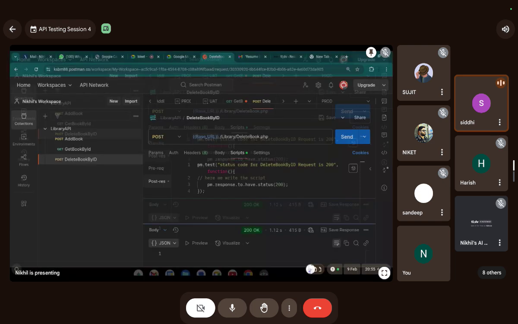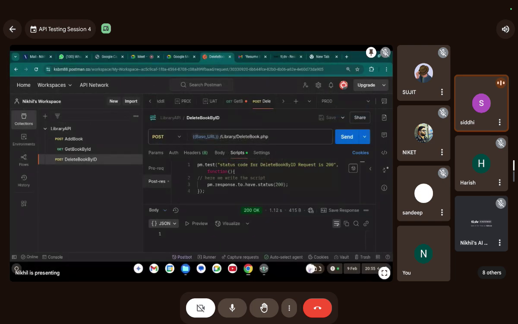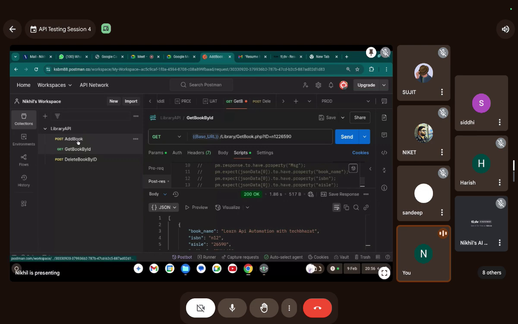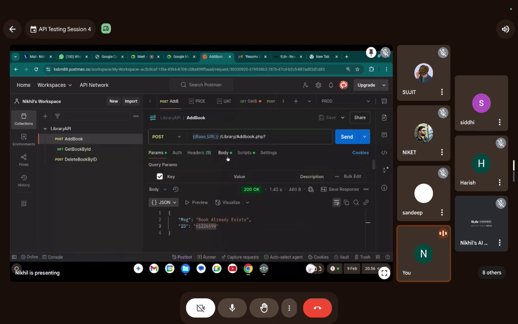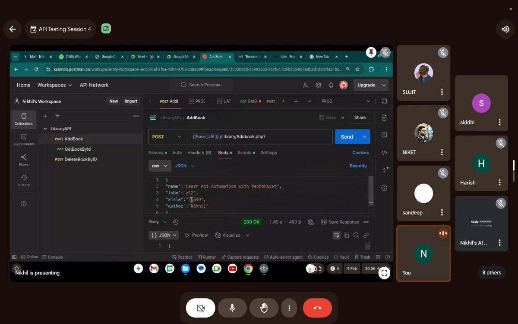There's no predefined meaning of ISBN or AISLE. It's a variable, it's post data. Just think of it that you are using a website which has a form to enter a book into the database. This is just the information that is required to add a book: name of the book, ISBN of the book, AISLE of the book, and who is the author of the book.